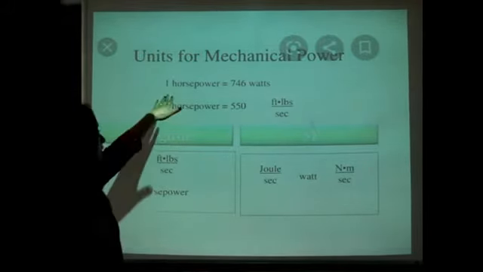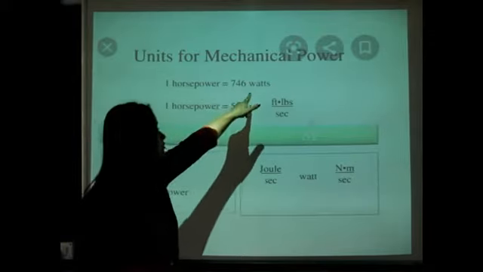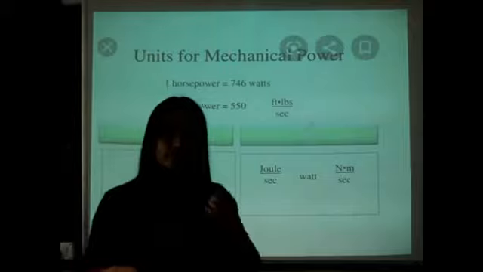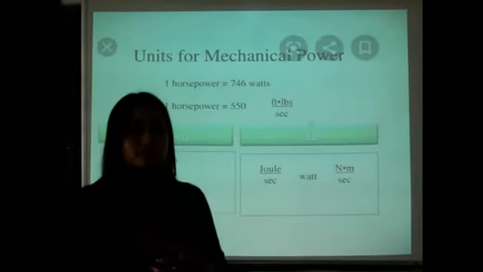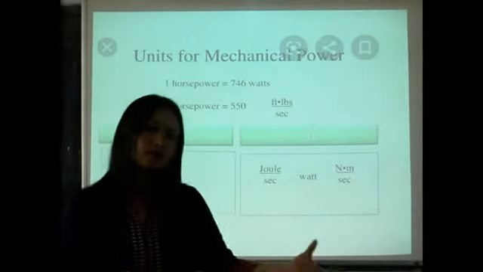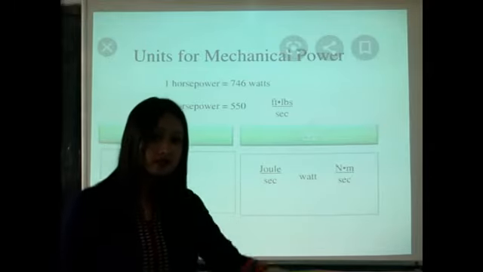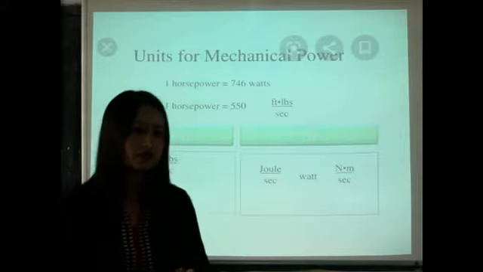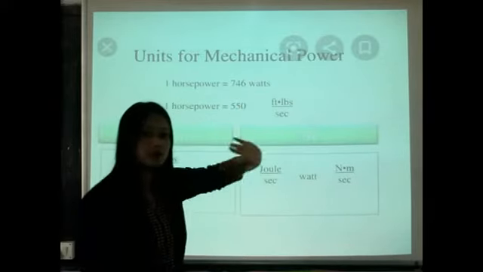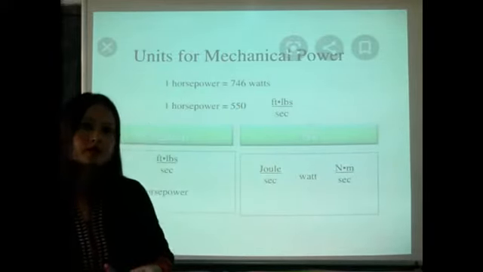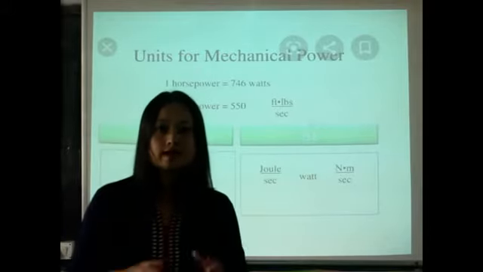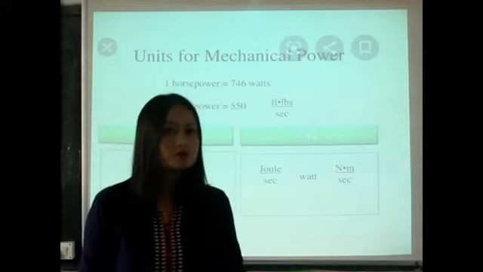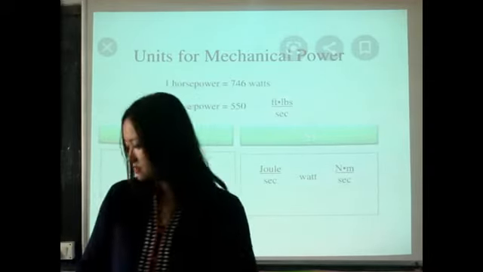For you, just remember 1 horsepower is equal to 746 watts. So when power is given in horsepower, you can convert it into watts, or if it's given in watts, you can convert it into horsepower. These are only relations and units: horsepower, watt, kilowatt, megawatt. All these are units only, depending upon the amount of energy consumed, and also depending upon the places.